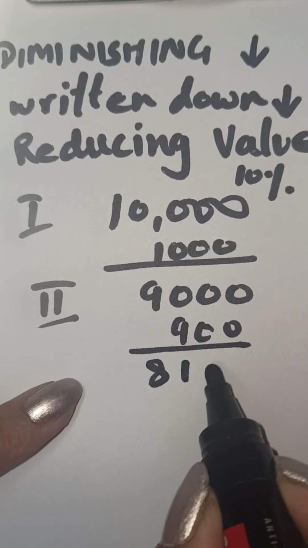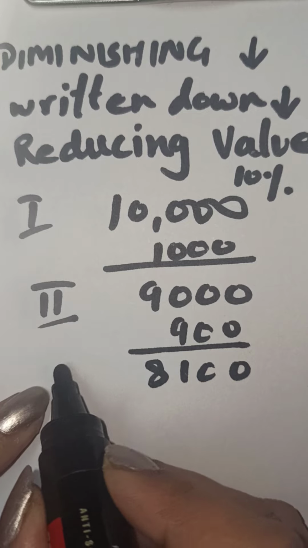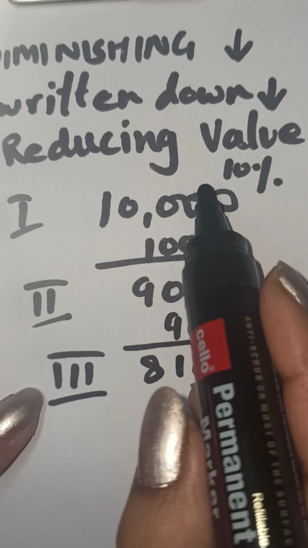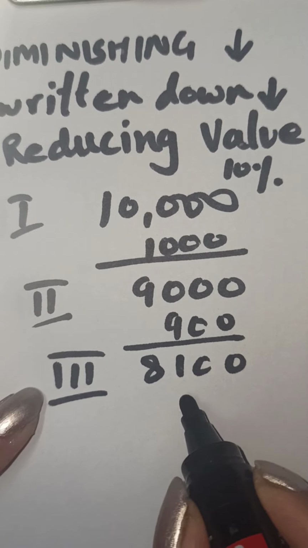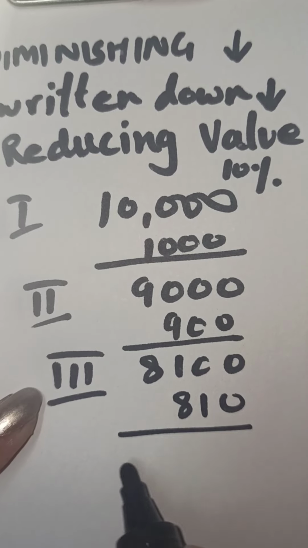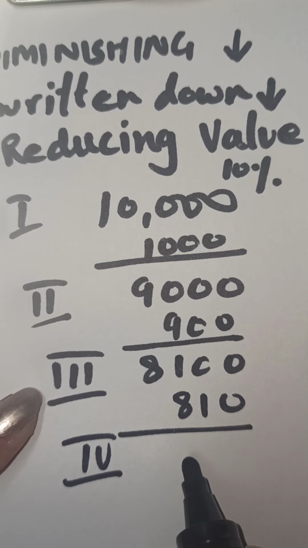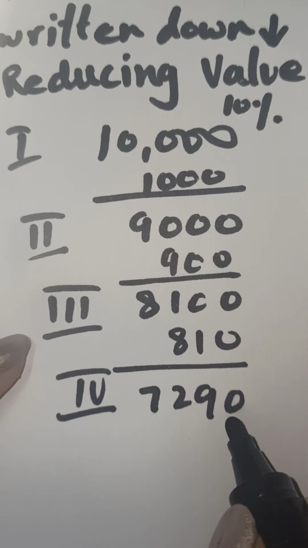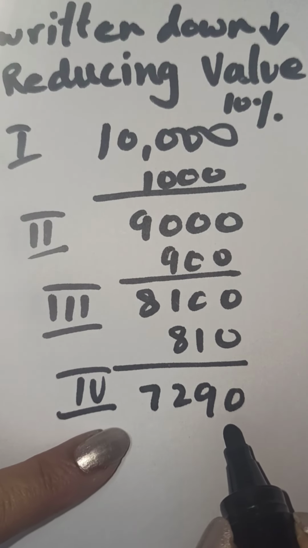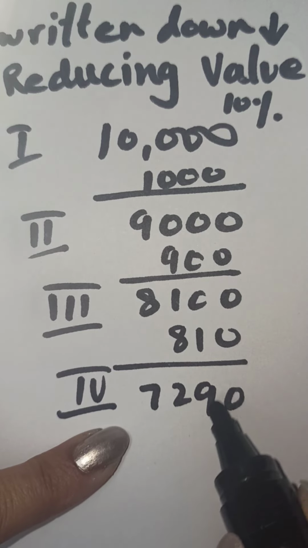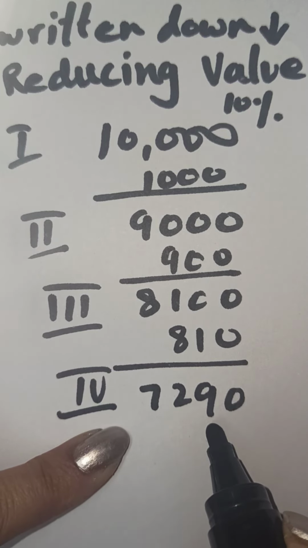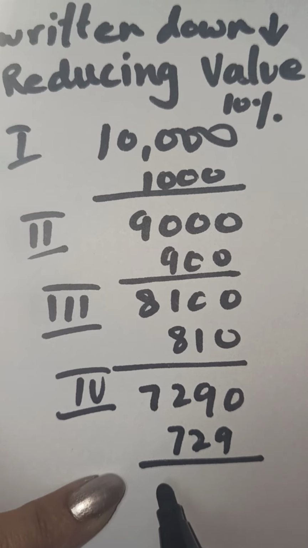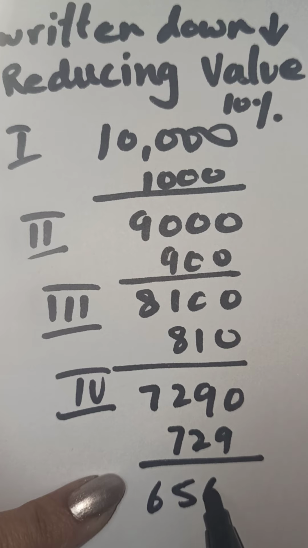The value reduces to 8,100. In the third year again 10%, but 10% of 8,100, that means 810. So the value of the asset in the fourth year will become 7,290. In the fourth year, the depreciation is also at 10%, but 10% of the reduced, diminished value. That means 729 will be the depreciation. So the value of the asset will be 6,561.